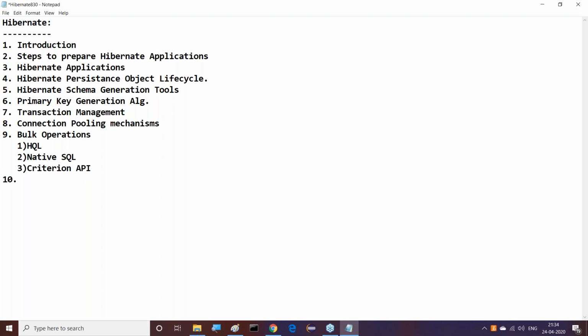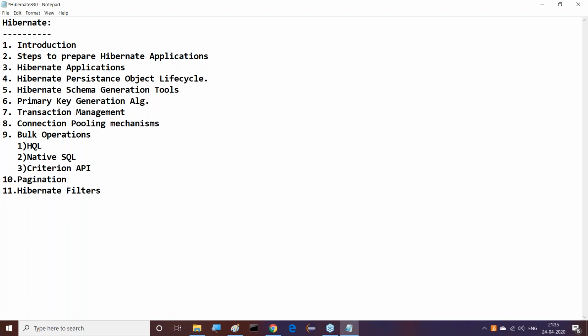After completion of bulk operations, next one is Hibernate filters. Hibernate filters, that is one content. After completion of this, and of course might be before these filters, I'm going to specify the pagination topic here. That is also another important one. Hibernate pagination.